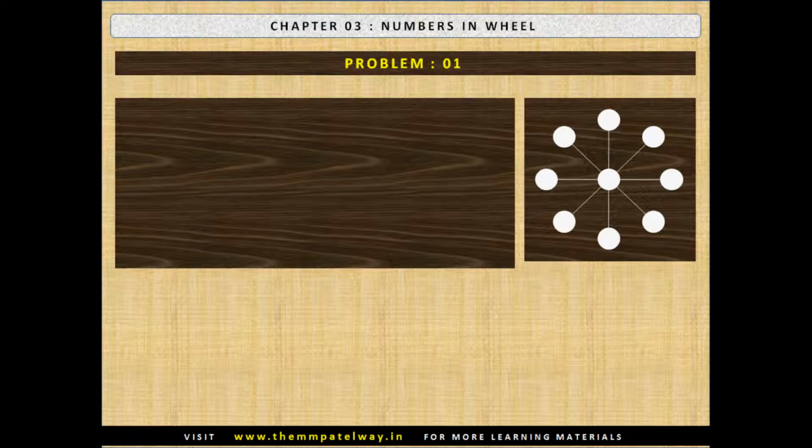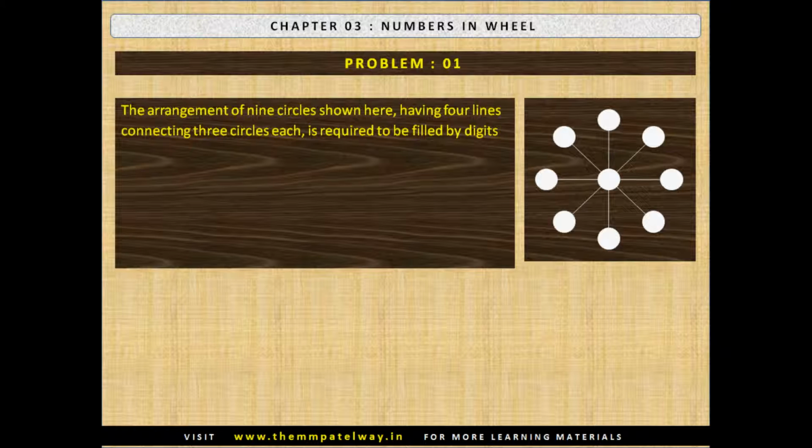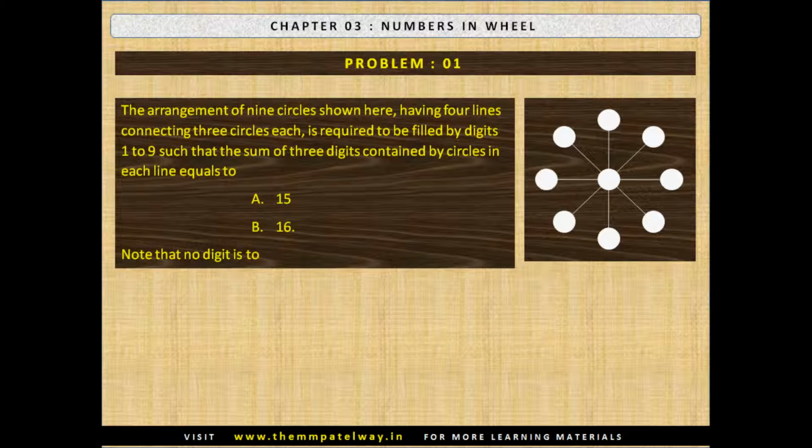Problem number 1. The arrangement of 9 circles shown here, having 4 lines connecting 3 circles each, is required to be filled by digits 1 to 9 such that the sum of 3 digits contained by circles in each line equals to A) 15 and B) 16. Note that no digit is to be repeated. That means all the digits 1 to 9 should be used.